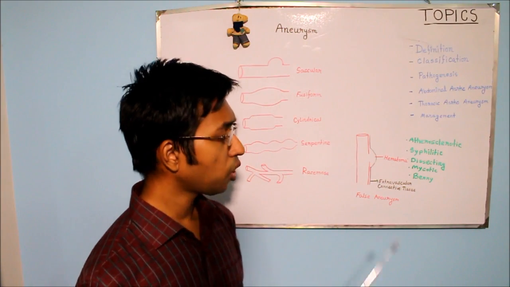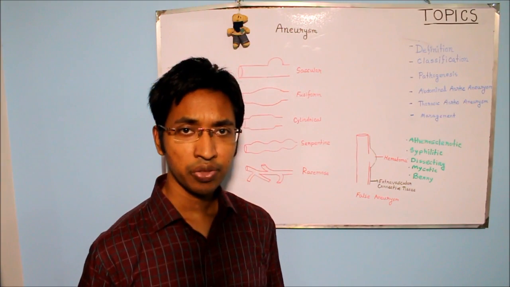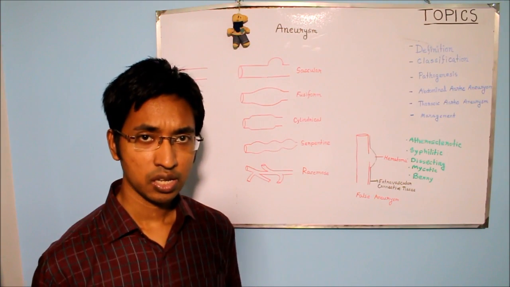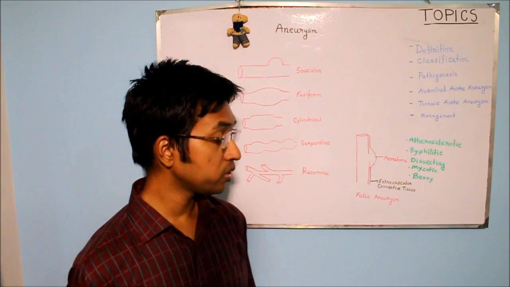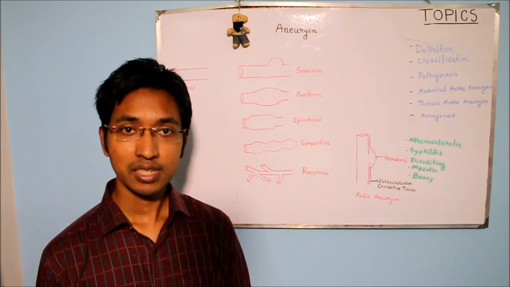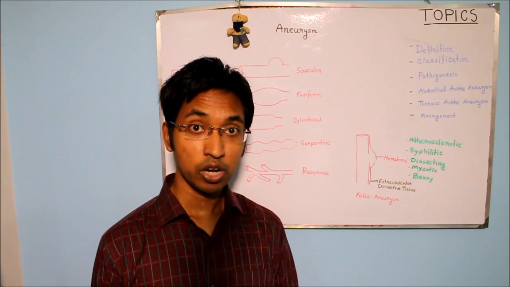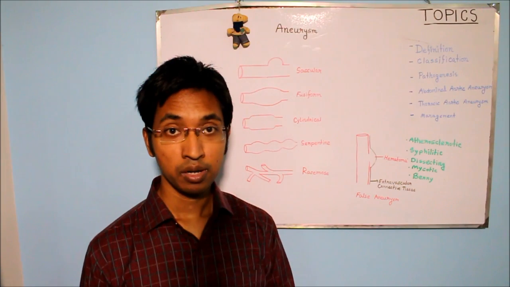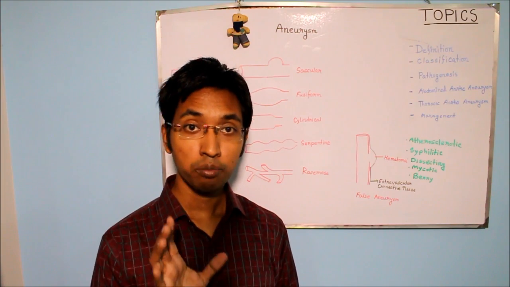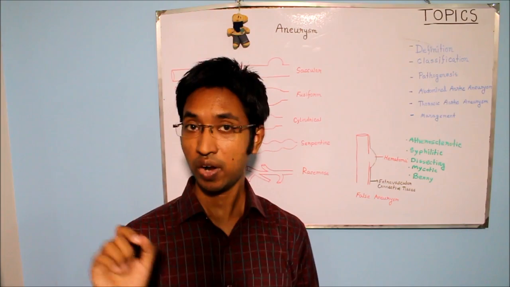Now, this type of aneurysm is seen during the tertiary stages of syphilis, and in your textbook you will see that during that tertiary stage or late stage of syphilis, there is some problem involving small vessels, and the term is obliterative end arteritis.